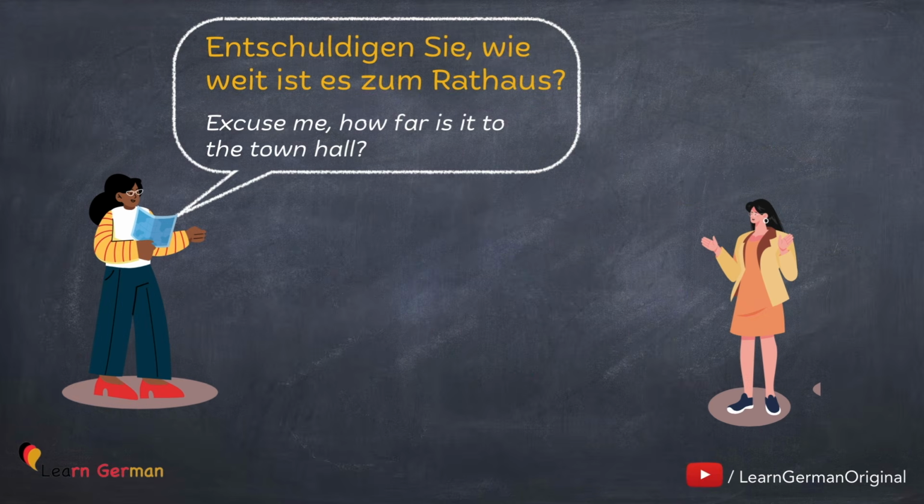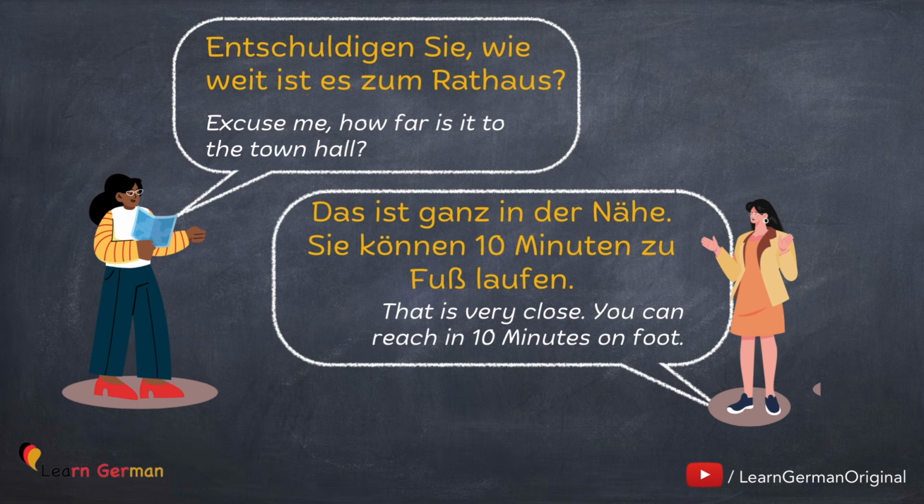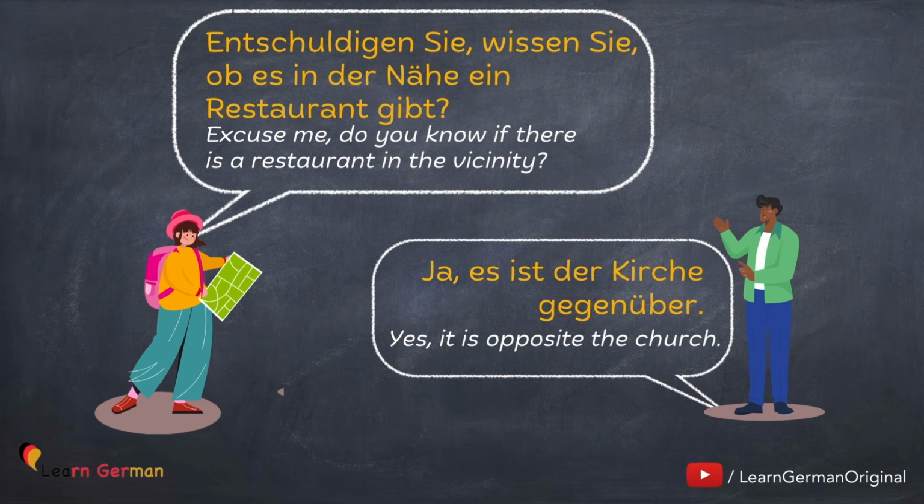Let's look at another example. Entschuldigen Sie, wie weit ist es zum Rathaus? Now, since the article for Rathaus is das, you would say zum Rathaus. The answer in this case is, das ist ganz in der Nähe. Sie können 10 Minuten zu Fuß laufen. Here's another question. Entschuldigen Sie, wissen Sie, ob es in der Nähe ein Restaurant ist? Ja, es ist der Kirche gegenüber.